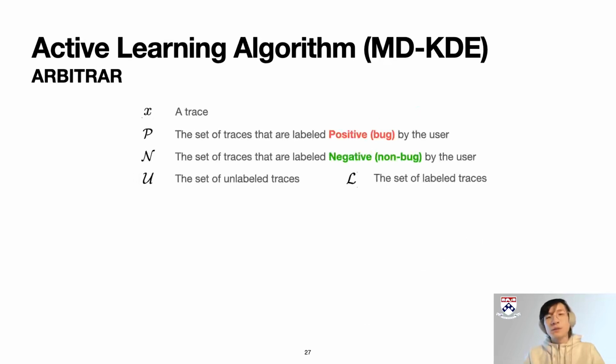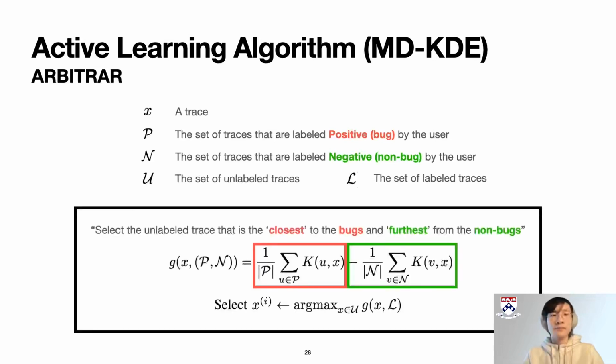Recall that our goal here is to propose buggy API usages as quickly as possible. So how does the active learning algorithm pick a trace to achieve that? Let's first assume P, the set of positive traces labeled by the user, N, the set of negative traces, and U, the set of unlabeled traces. Initially, all of the traces are unlabeled, so U will be the full input dataset and P and N will be empty sets. As the user provides more and more feedback, the sets P and N will be gradually populated.